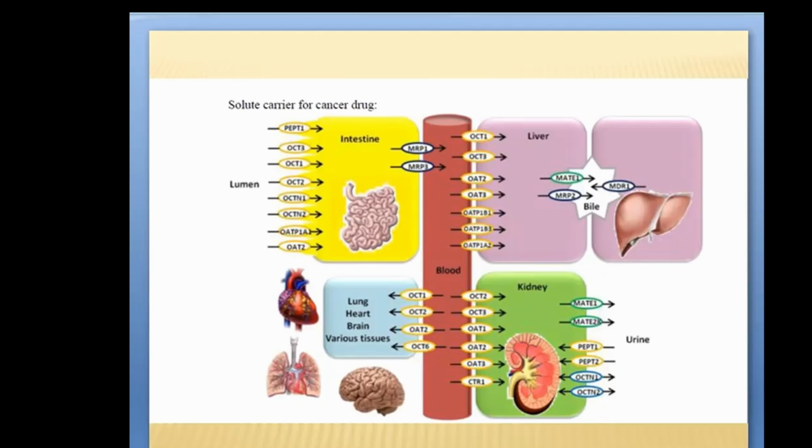For example, this solute carrier transporter is expressed in cancer cells, and its main role is the cellular uptake of cancer drugs, which may serve as a step toward anti-cancer drugs. The cell is surrounded by a cell membrane, and the main part is how molecules pass in and out of the cell. For example, if you have Panadol or aspirin binding to the solute carrier, it will transport it into the cell.